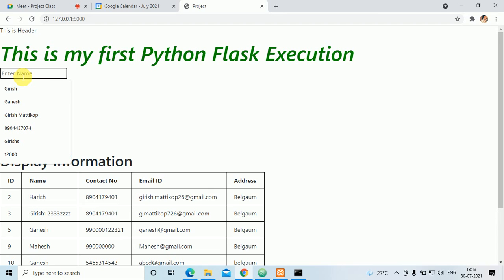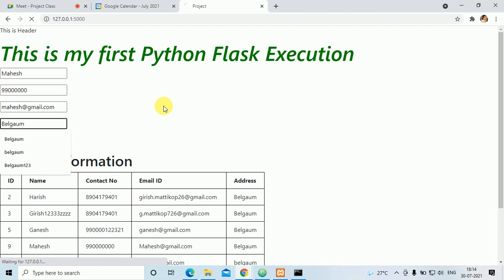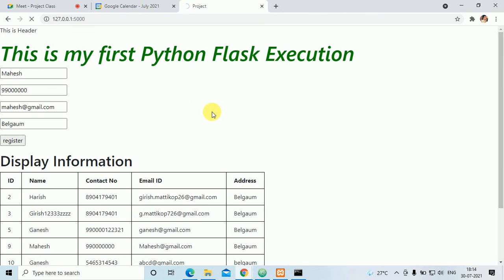In insert, I give the name, contact number, and the email at gmail.com, then the address. Once I click on register, the information will go to the database and it will go to the display.